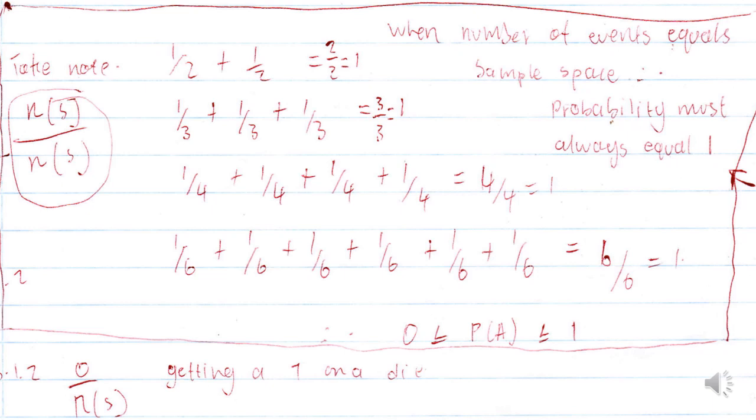That fact is very, very important, because we are going to need to utilize the fact that the probability cannot be greater than 1 to solve some of the problems. So take note that probability can never be less than 0. It can never be greater than 1. It is always between 0 and 1.